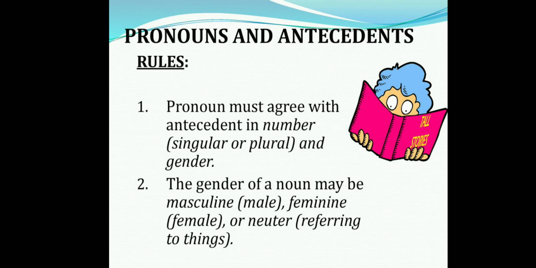To be more clear, listen carefully. If there is a singular noun in a sentence, then the pronoun also should be singular. If the noun is plural, then the pronoun should be plural. If the noun is masculine, we have to use the masculine pronoun. If the feminine noun is used in a sentence, then the pronoun also should be feminine. Okay children, when we are talking about the neuter noun, then the pronoun also should be neuter. Hope you are clear. Shall we pass on to the types of pronoun?